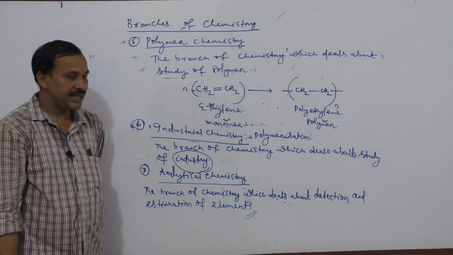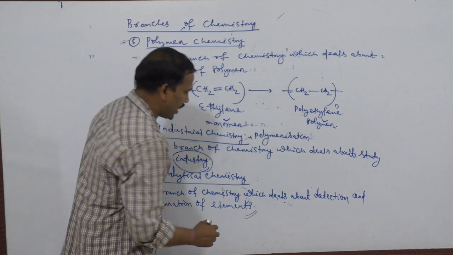Detection means identification, estimation means amount. That is called analytical chemistry.